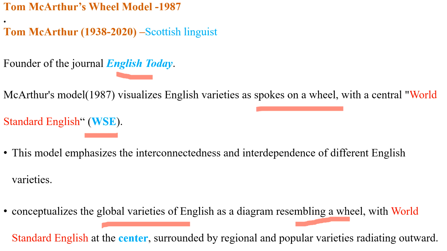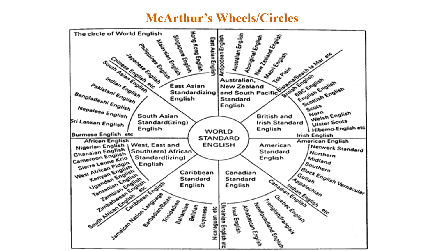In the center we see World Standard English, and it's surrounded by regional and popular varieties radiating outward, with a middle ring and also an outer ring or spokes of the wheel. Let's move to the next slide to understand the complete model. McArthur's model is often depicted as a wheel or circle, and it comprises three concentric layers or concentric circles.